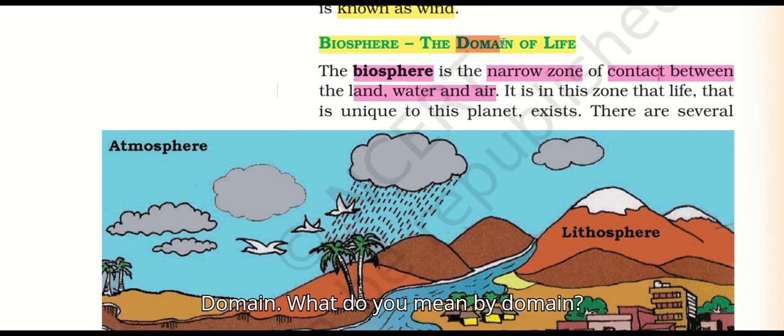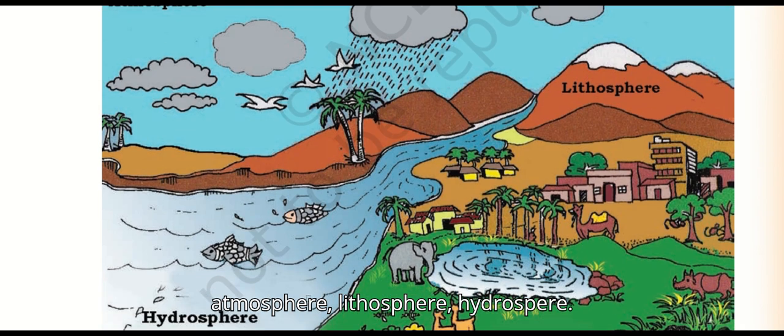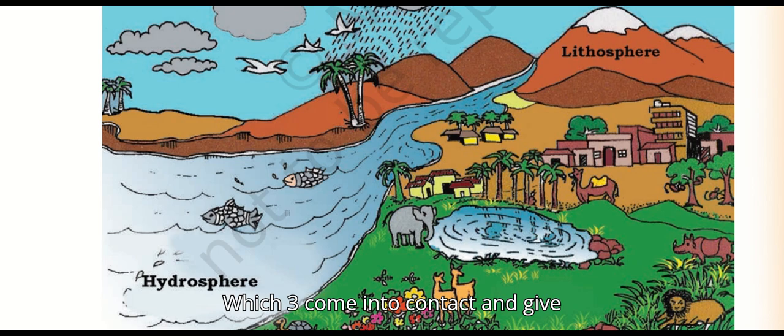Domain. What do you mean by domain? An area or place. There are several: atmosphere, lithosphere, hydrosphere, which three come into contact and give support to life.